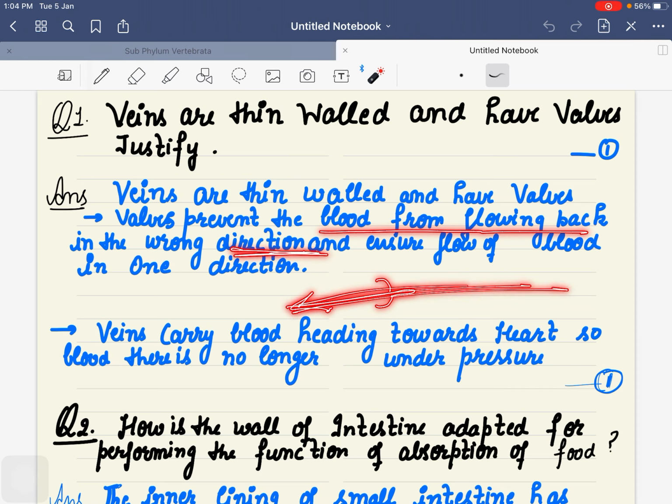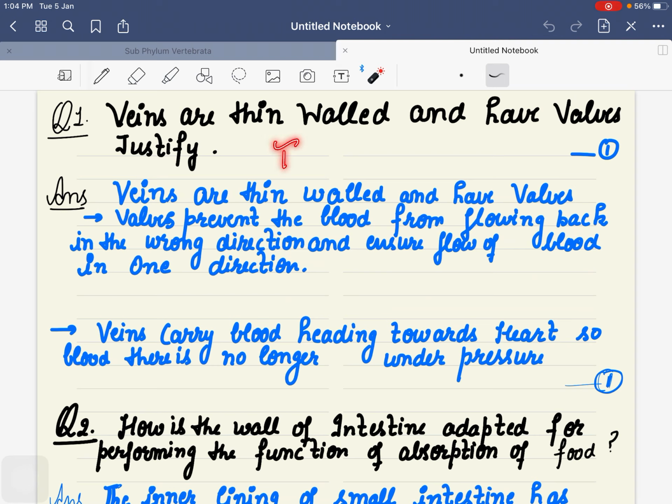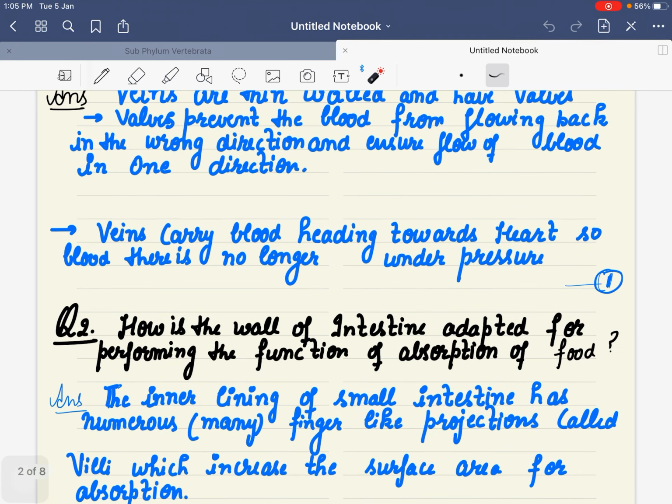So blood will always flow in one direction. To keep the blood flowing in one single direction, they have valves. So I think this answer is very clear.